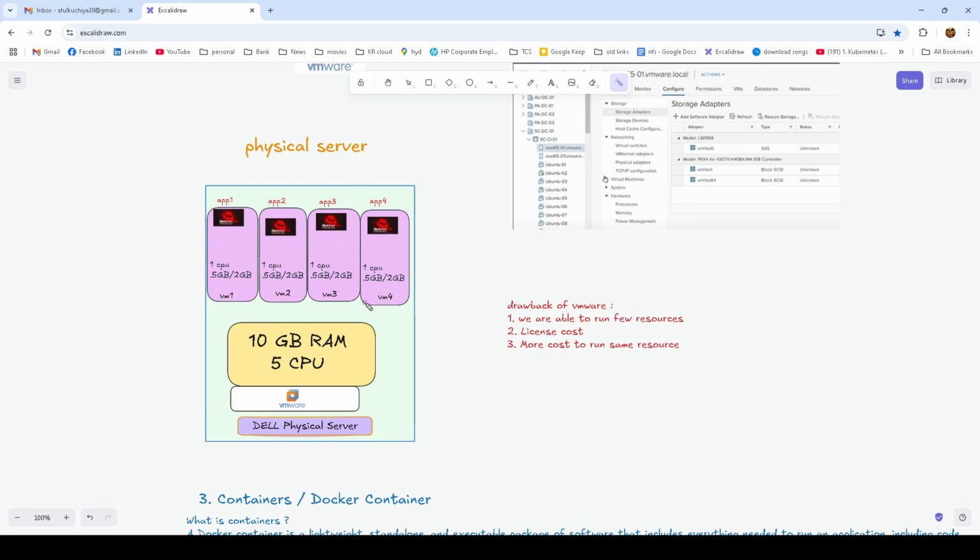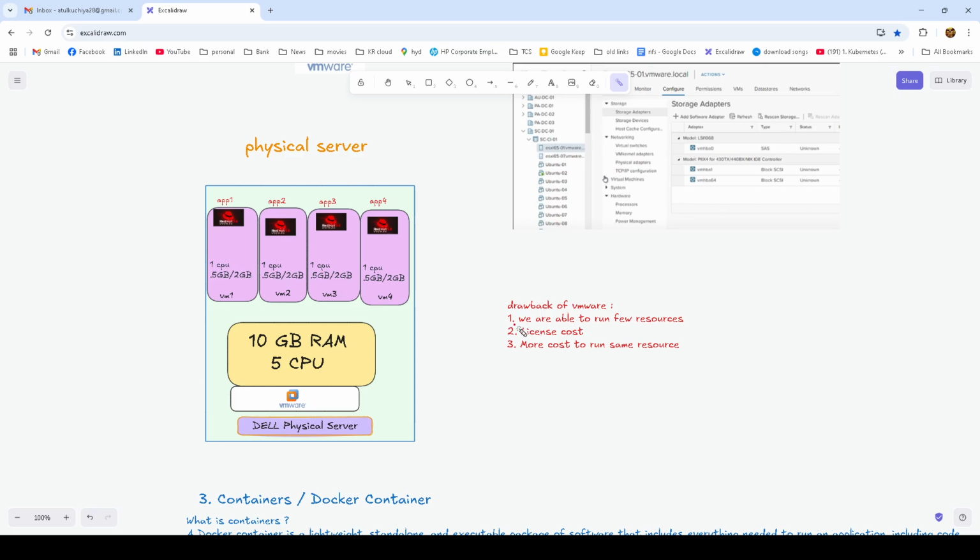In this scenario, 0.5 is the actual consumption, but we have given 2. So this is not actual usage, and if we use VMware, we will not be able to utilize the resources well. Nowadays we need at least 80% or 90% utilization, not something like 50% or 45%, because we have already paid for that hardware. Since we paid for hardware, we want to utilize at least 9 GB or 4 CPU. So there are some major drawbacks of VMware.